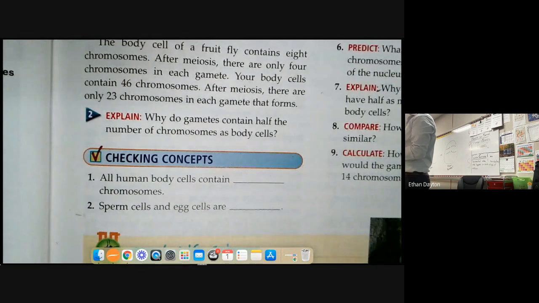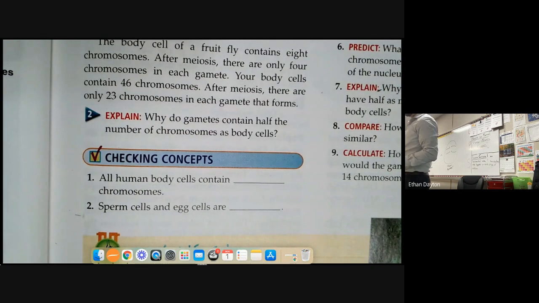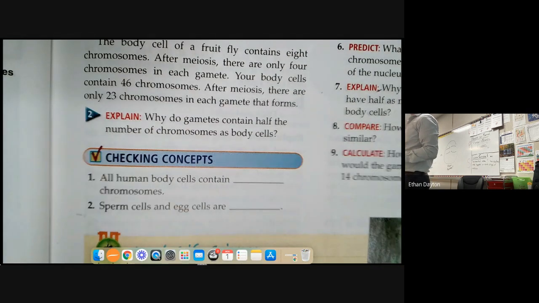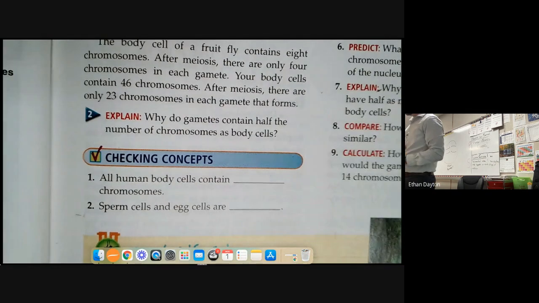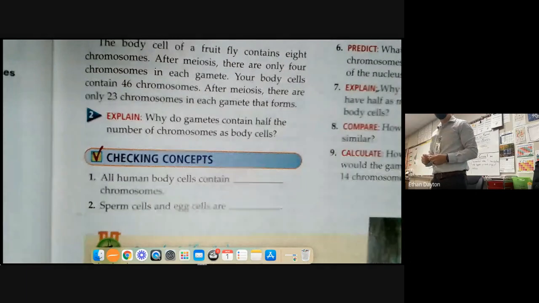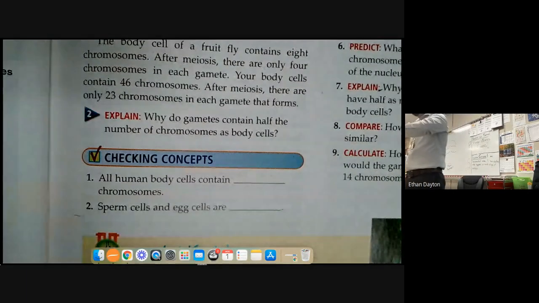Number 2, sperm cells and egg cells are blank. Olivia. Reproductive cells? Yep, you could say either reproductive cells or gametes. I'll take that. So sperm cells and egg cells are reproductive cells or gametes.